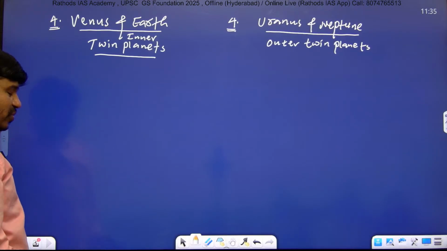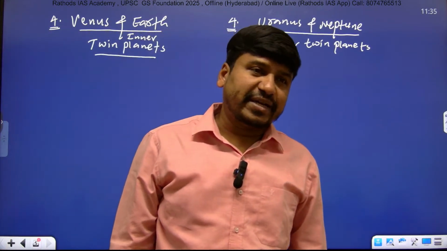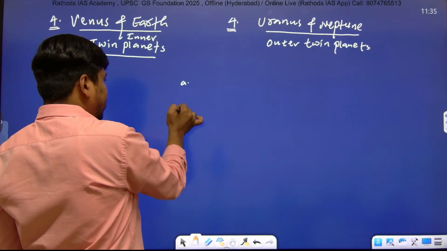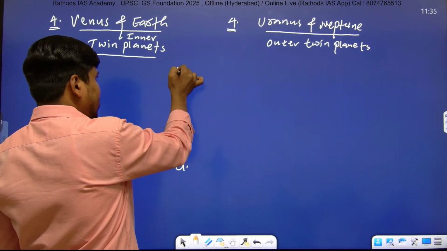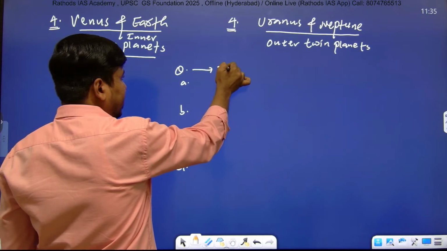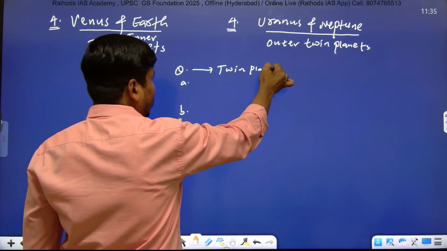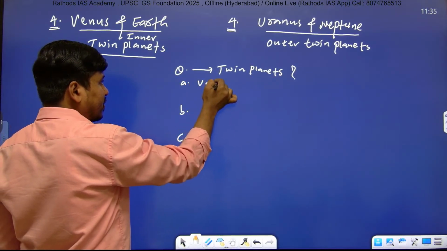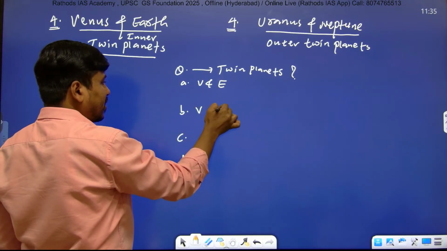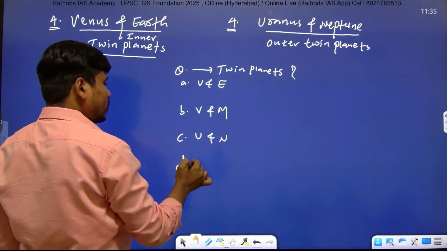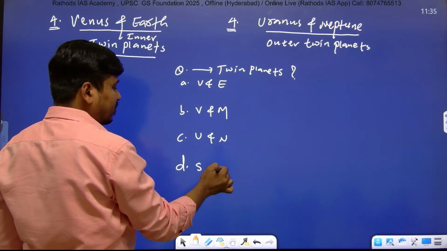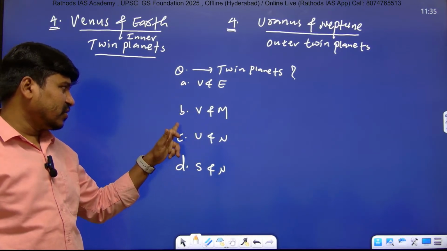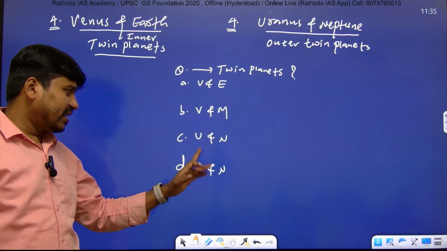So if you get the question, which of the following are twin planets? Just listen first. If there are 4 options, and this is the question, which of the following are twin planets? Your first statement, Venus and Earth. Second one, Venus and Mars. Third one, Uranus and Neptune. And D, Saturn and Neptune. What is the answer here?